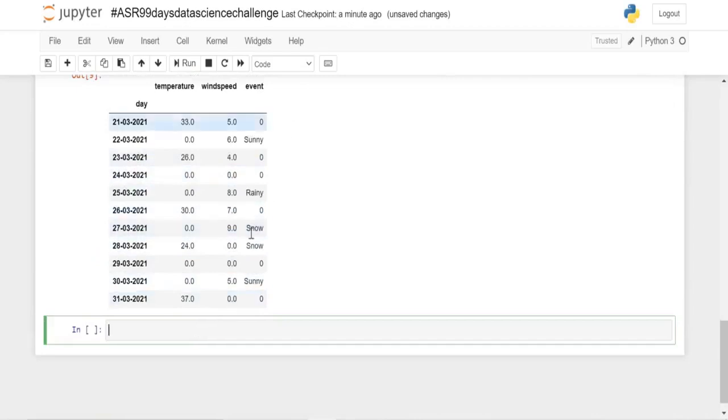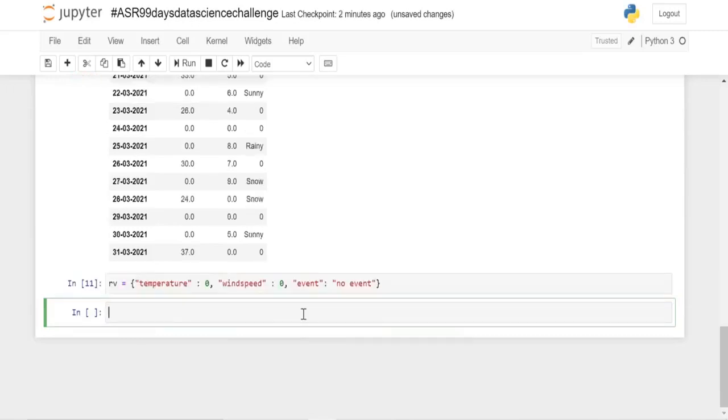But here you can see that it doesn't make any sense in the event column. So for that we can use a dictionary to replace values in specific columns. I'm going to create a variable rb, for replace values, in which I'm taking my first column, that is temperature, and I want the temperature column to be filled with zeros, my wind speed column to be filled with zeros, and my event column to be filled with 'no event'.